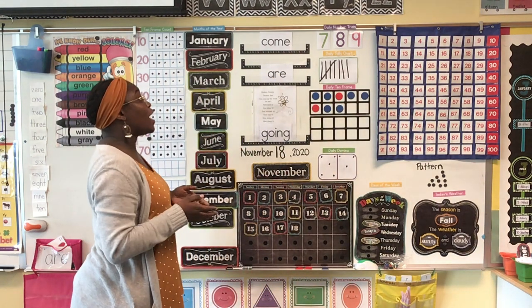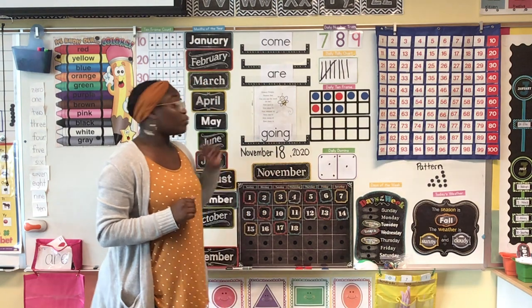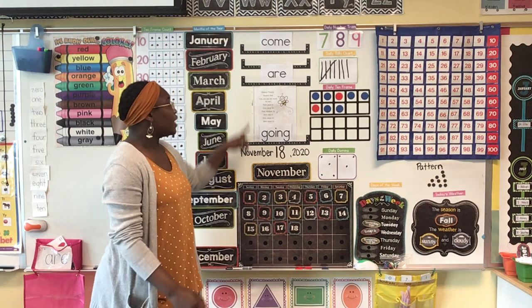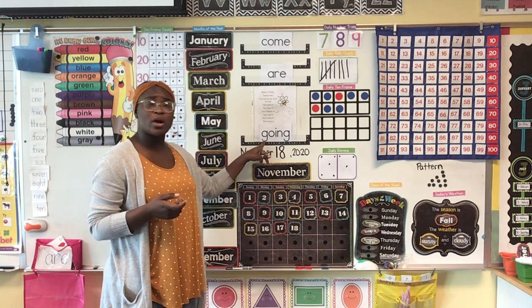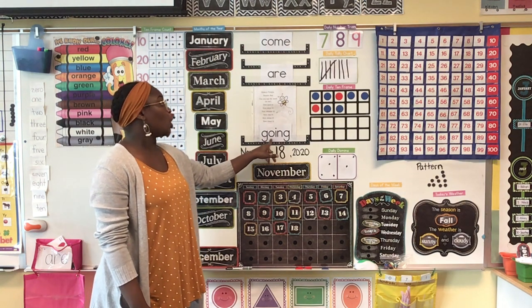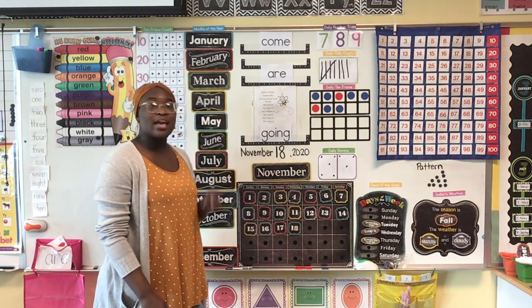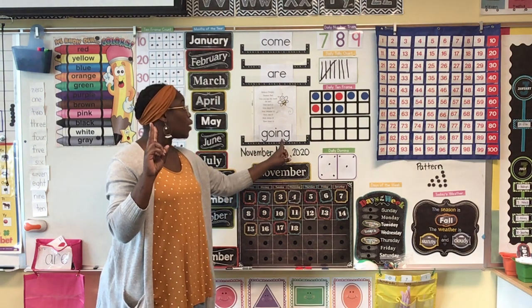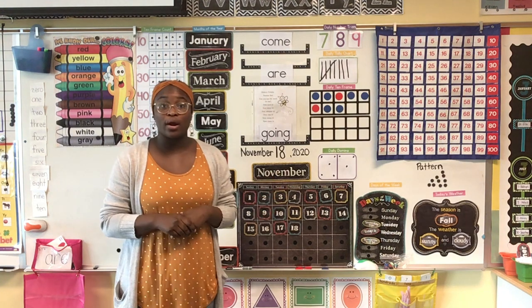Alrighty, friends. Now we're going to go ahead and do our sight words, okay? And we have a brand new one for today. So let's go ahead and get started. Hickety, pickety, bumblebee. Can you say this word for me? This new word that we're learning today is going. Can you say that with me? Going. Say that with me 3 times. Going, going, going. Like I am going to the store.